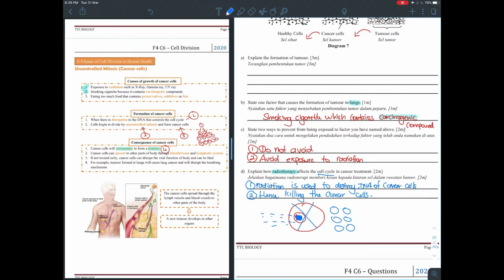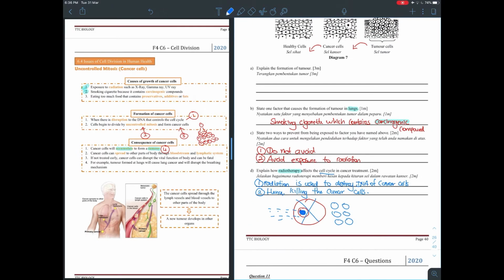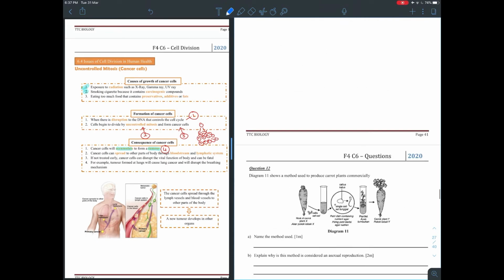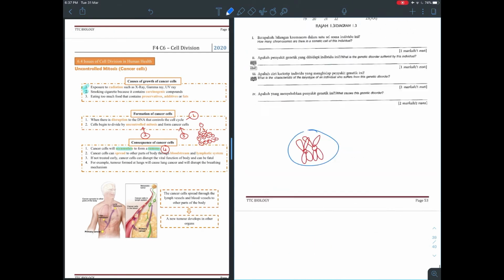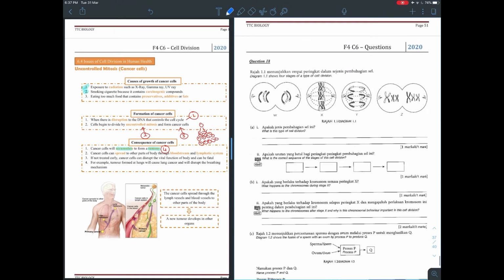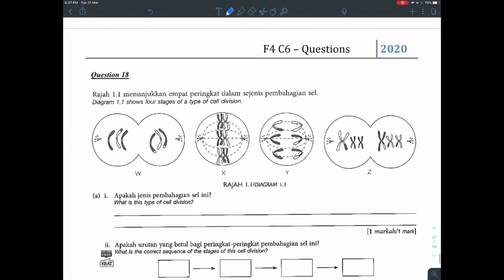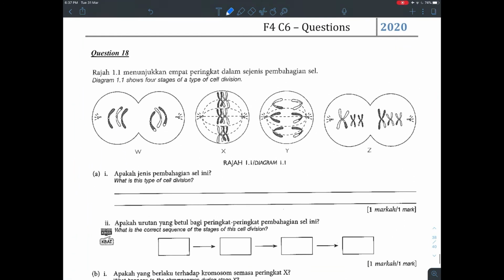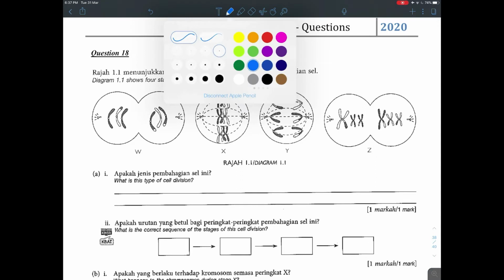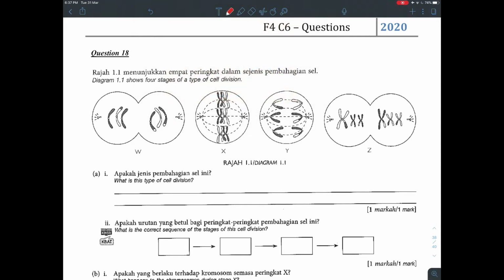Alright, so just one more question we will do. You go all the way to the last question at the back, it's actually page 52. Question 18, page 52. This question has a bit of meiosis and also a bit of Down syndrome.